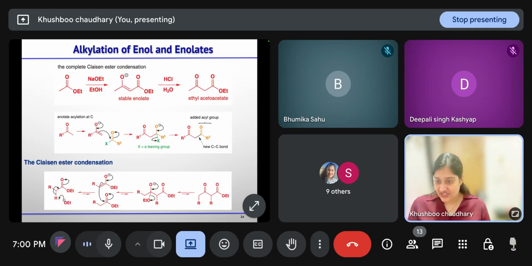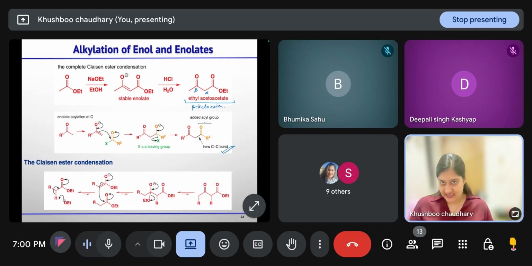So the complete condensation is: you take an ester, treat it with some base, and the enolate will form. After proton abstraction, it will form the beta keto ester. This is alpha, this is beta. Beta keto ester.